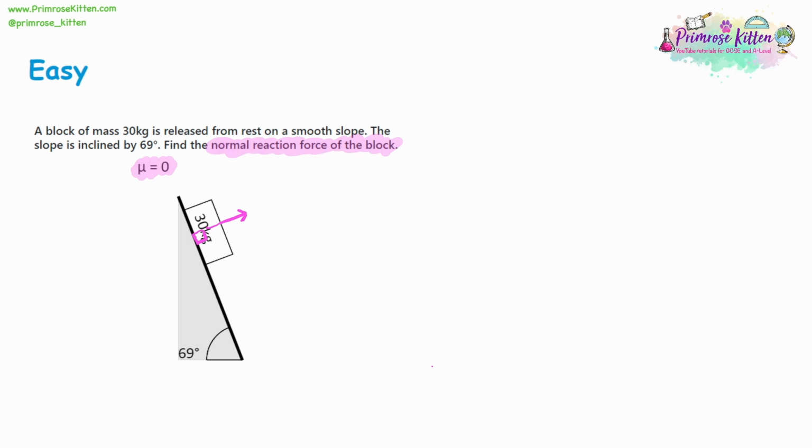So again, I'm just building this up step by step. Now, the first thing you want to do is work out the weight of the block. So the mass is 30 kilograms. Therefore, the weight is going to be 30 kilograms multiplied by gravity, 9.8. Let's just make a little note of what gravity is at the top, so we remember it.